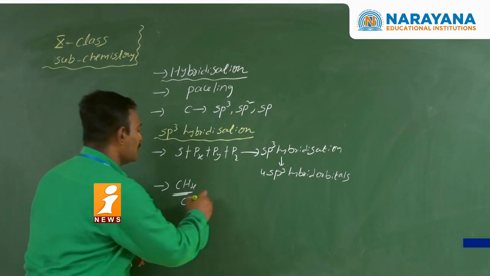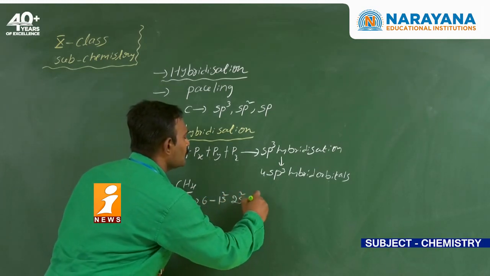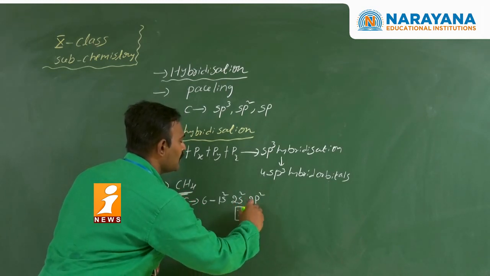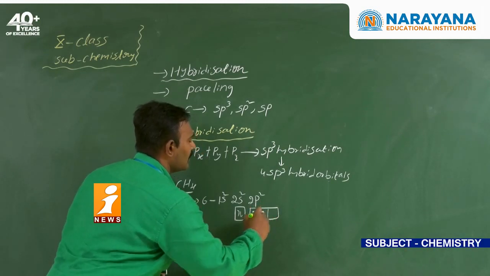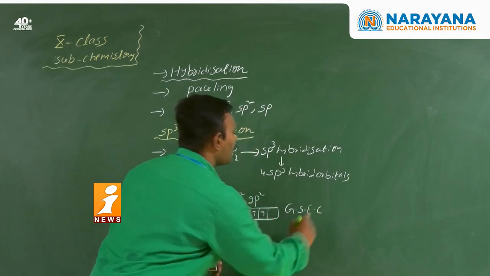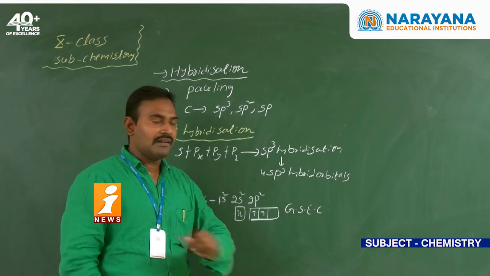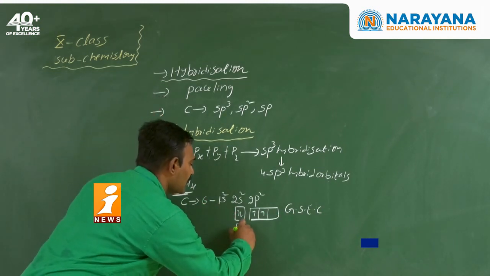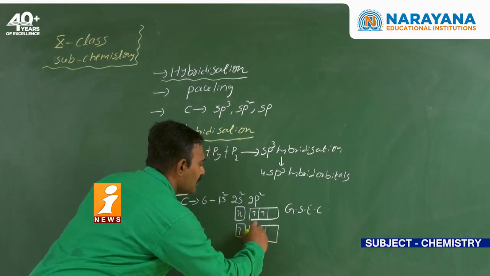The atomic number of carbon is 6, and the configuration is 1s2, 2s2, 2p2. In the s orbital there are 2 electrons, and in the p orbital 2 electrons. This is the ground state electronic configuration. Next, in the excited state, one electron jumps to the p orbital.